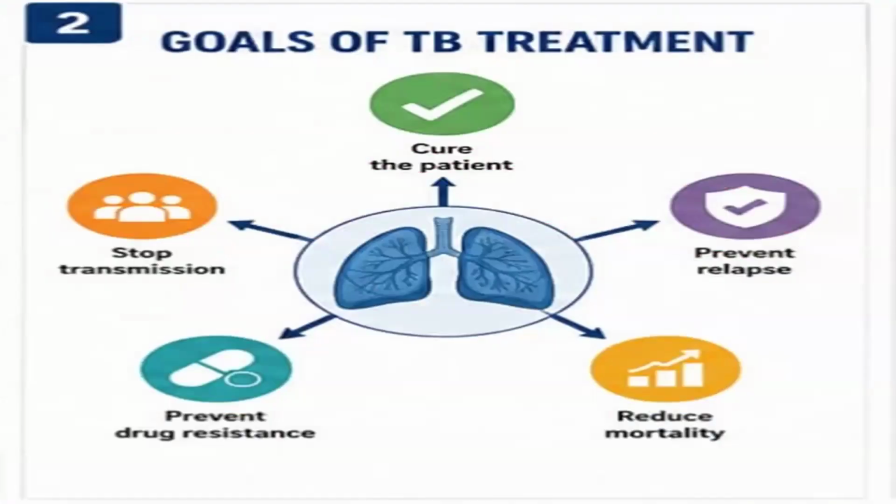The main goals of tuberculosis treatment are to cure the patient, prevent relapse, stop transmission to others, prevent the development of drug resistance, and reduce mortality. Successful treatment not only benefits the individual patient but also protects the community by reducing the spread of infection.